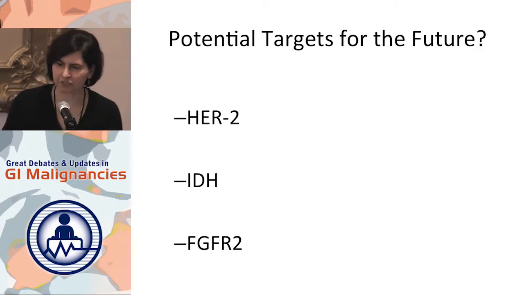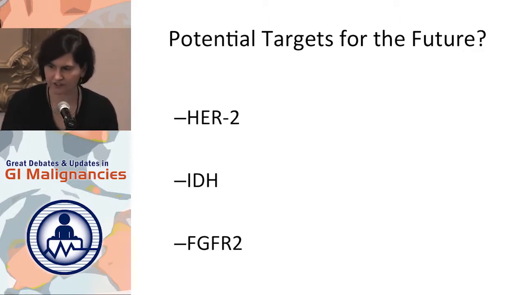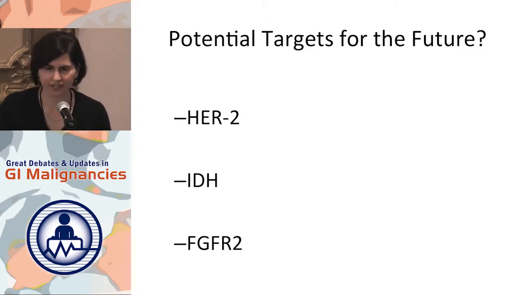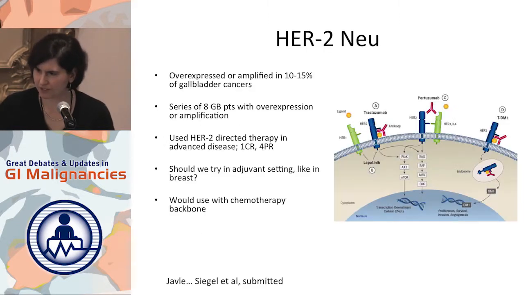So I wanted to talk quickly about potential targets for the future, not so much, again, for the adjuvant setting, although I think that some of them will get there, but because I think these are important stories. These are the three that I'll mention very quickly. HER2 you know about, IDH1 and 2 you've probably heard about, and the FGFR2 story I think is evolving and also really interesting. So HER2/neu, as you know, is an oncogene overexpressed in breast and gastric cancer, and now we're finding it's also overexpressed in up to 15% of gallbladder cancers.